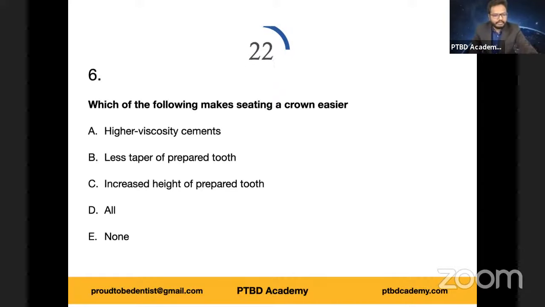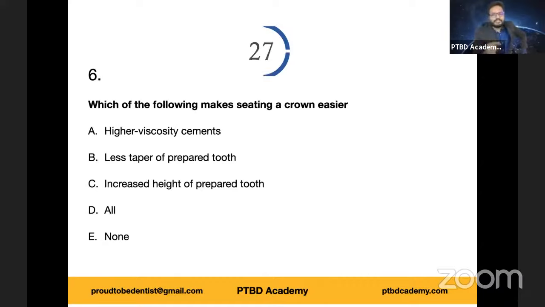Yes, exactly. By the way, none of the above is the right answer. I'm glad you guys tried. See, higher viscosity, which of the following makes seating easier? None of them makes it easier. We need cements which have low viscosity to make sure that there is better flow and wettability. Less taper, no. More parallel walls, difficult. It's actually difficult. Less taper of prepared tooth, increased height of prepared tooth.